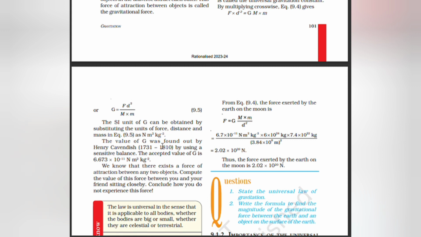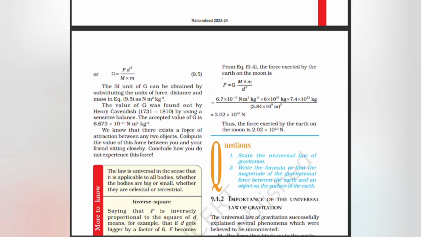The value of G was found out by Henry Cavendish by using a sensitive balance. The accepted value of G is 6.673 into 10 to the power minus 11 Newton meter square per kilogram square.